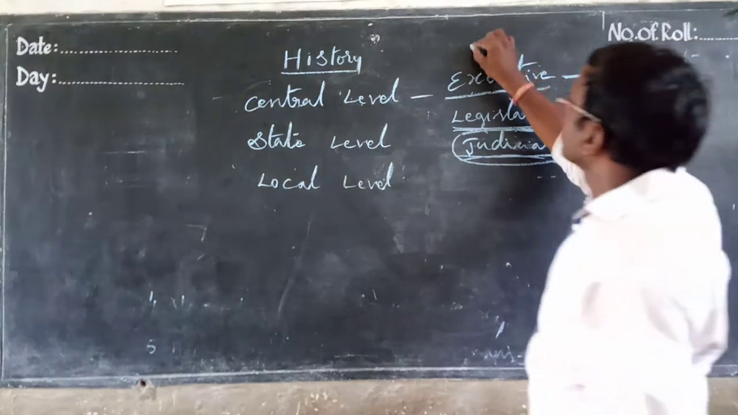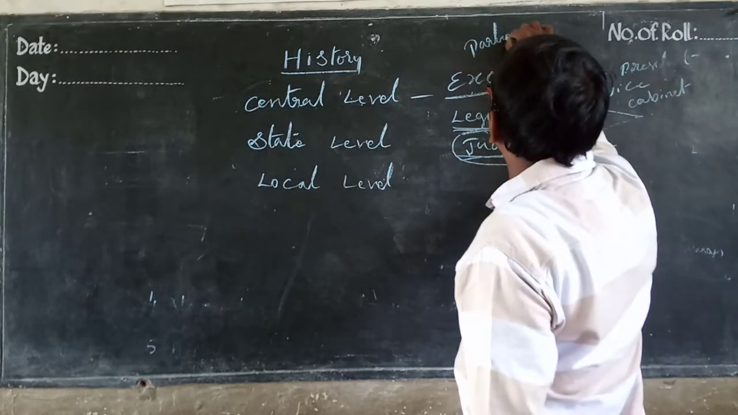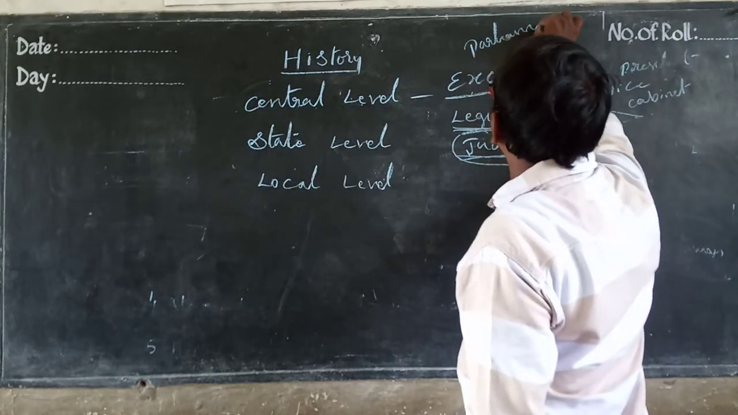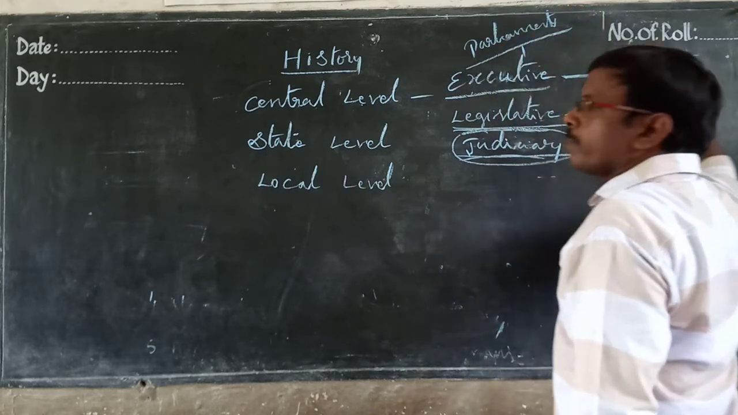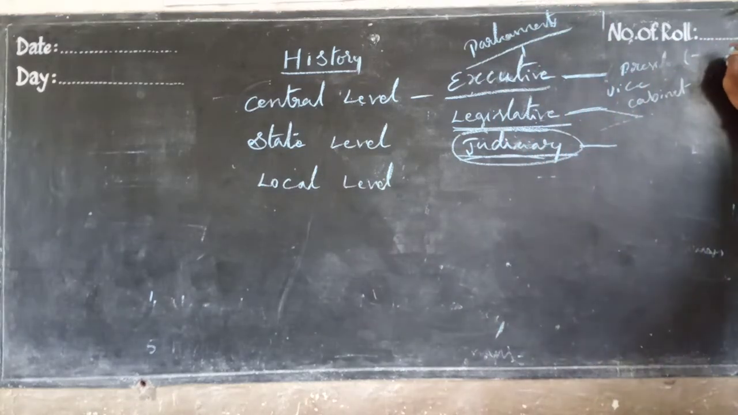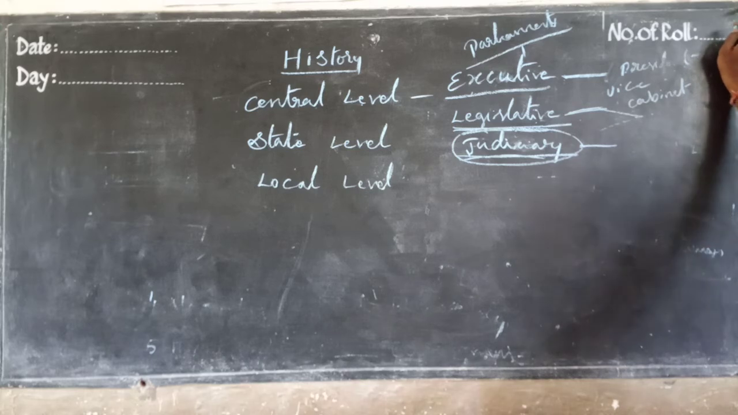This is parliament. At the central level, what will be there? Parliament. In the parliament, what will be there? Executive, legislative, judiciary. The judiciary is separate; it does not come under the parliament.